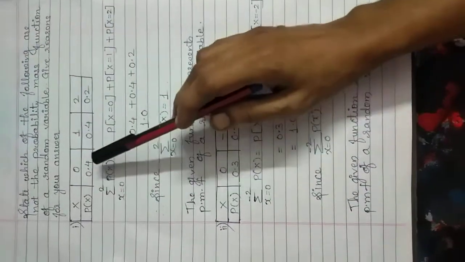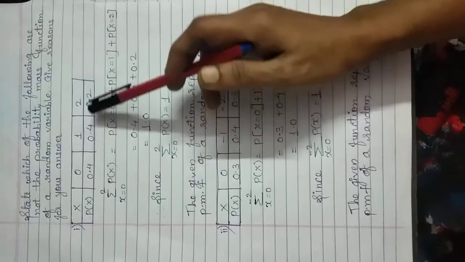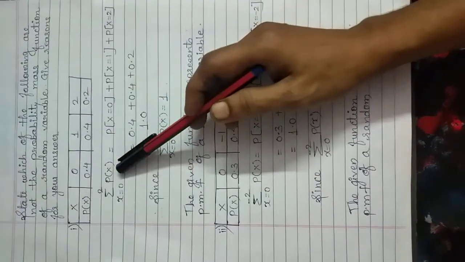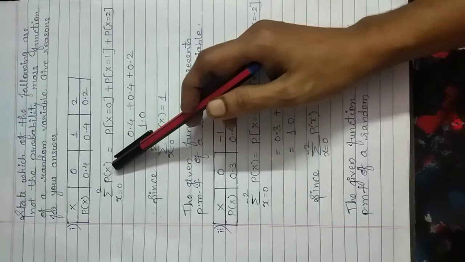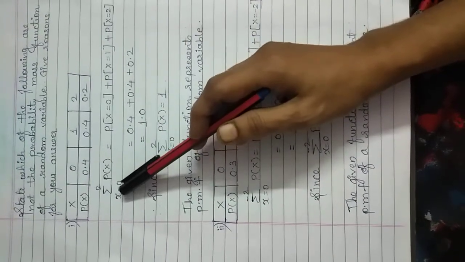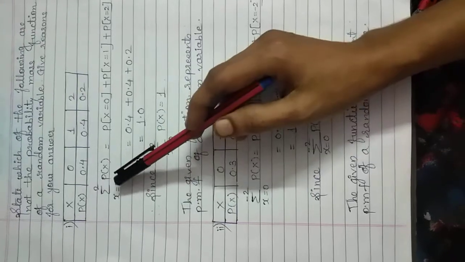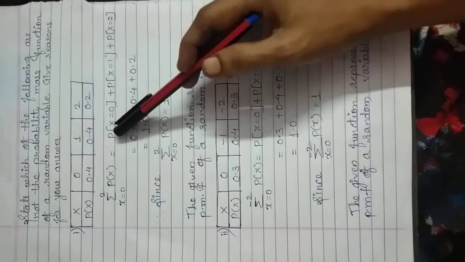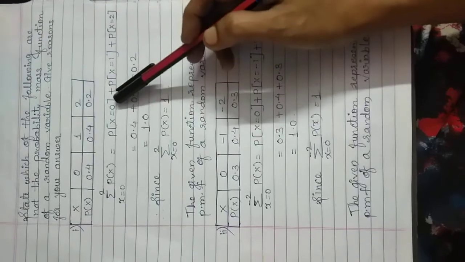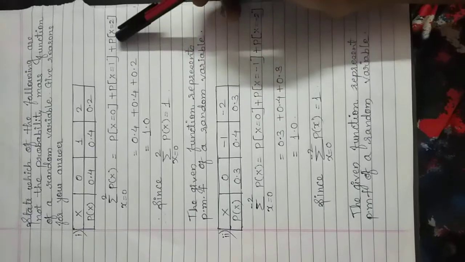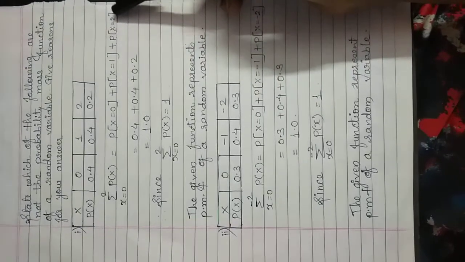So here, since the values of all the probabilities are positive, we will check the next step, that is addition of all the probabilities. So summation of x going from 0 to 2 probability, that is addition of probability for x is equal to 0 plus probability for x is equal to 1 plus probability for x is equal to 2.